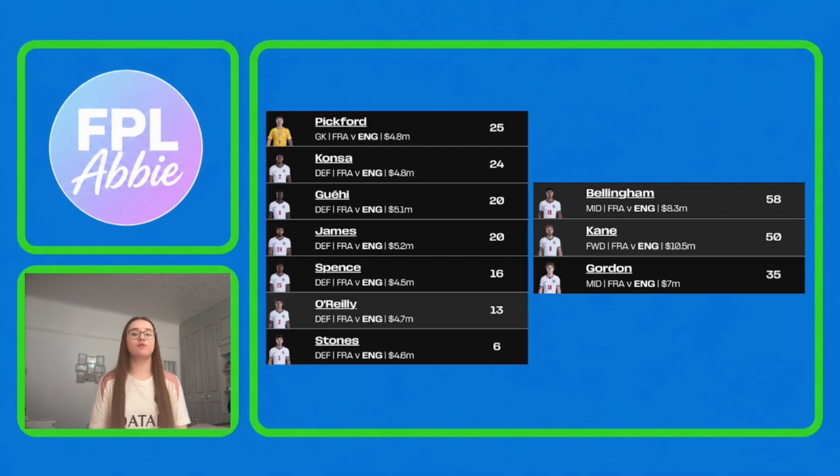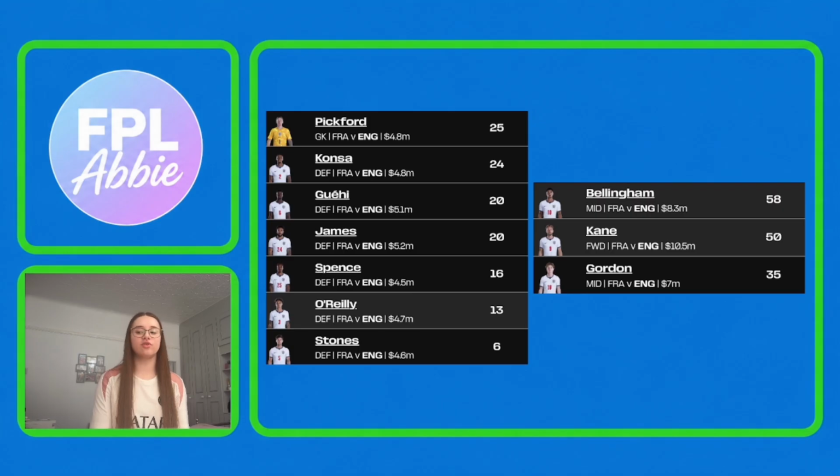Now we will move into the second team in the third place playoff match, which is England, and we will start off by looking at their defensive options. So there is Pickford in goal, Konsa, Guéhi, Reece James, Spence, O'Reilly and John Stones. We've already seen quite a lot of rotation across the England defence so far in this tournament. Pickford's the only one that's been completely nailed and started every game.